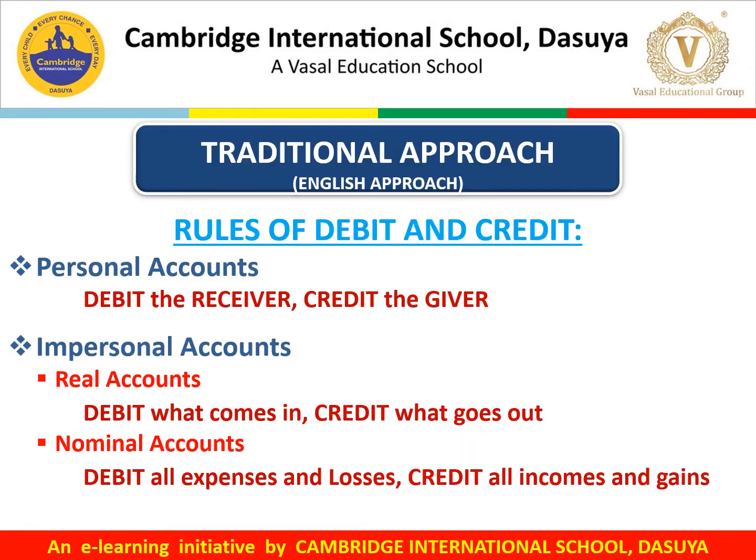Let us revise the traditional approach. The rule for personal account is debit the receiver and credit the giver. The rule for real account is debit what comes in, credit what goes out. And the rule for nominal account is debit all expenses and losses, credit all incomes and gains.